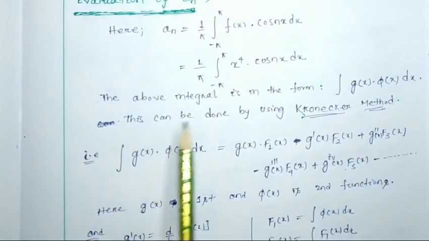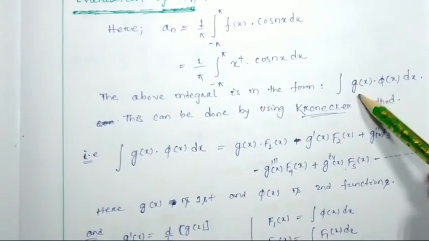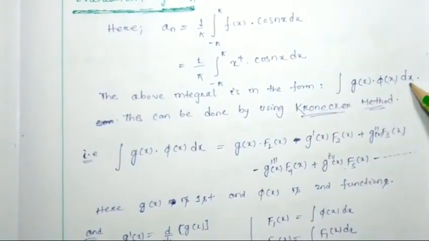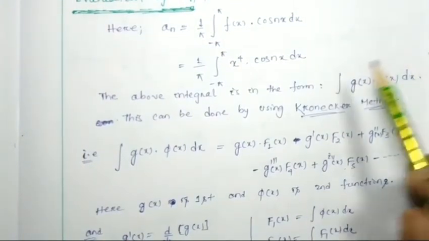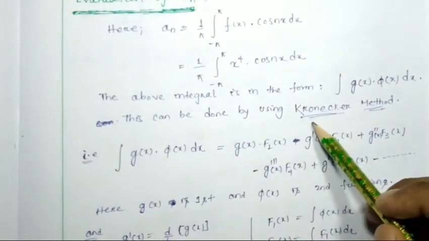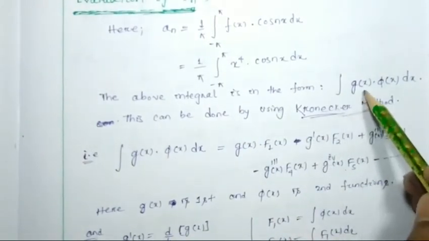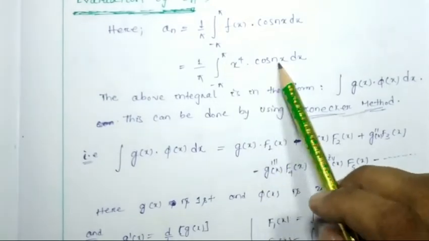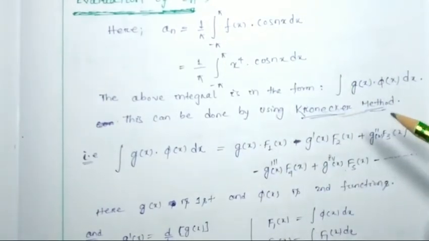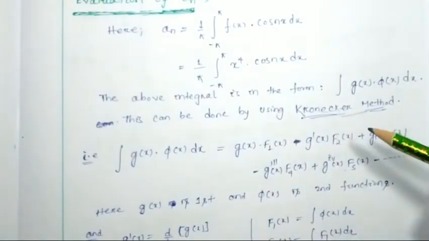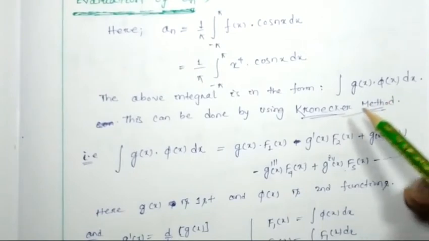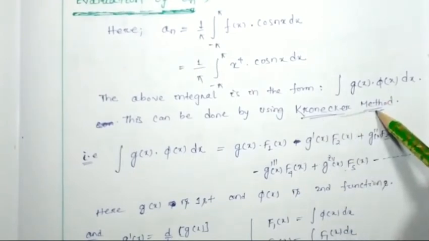The above integral is in the form of gx phi x dx. So now we can use the Kronecker method to solve this integration with easy steps, by reducing the steps. So what is the Kronecker method?